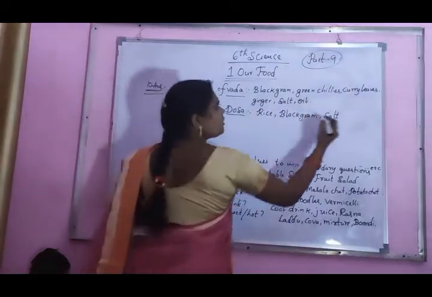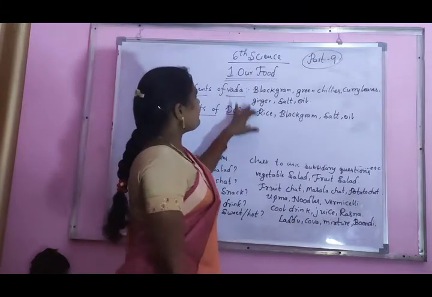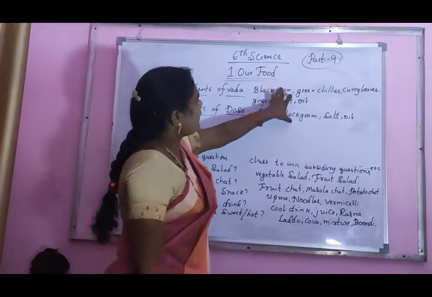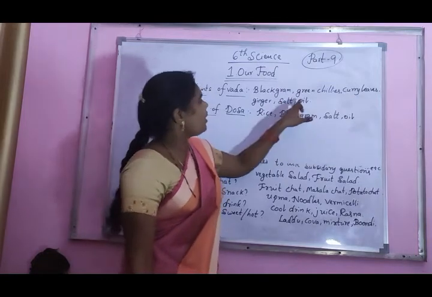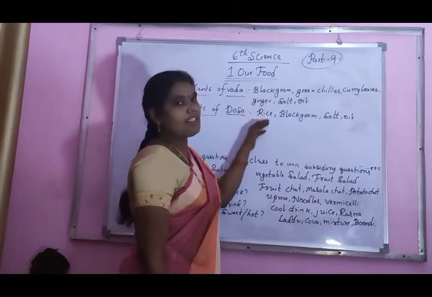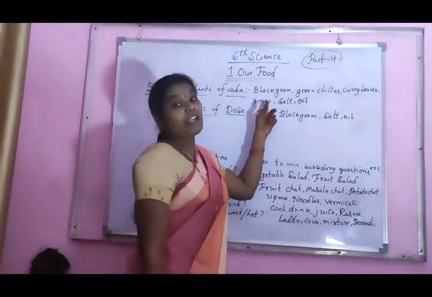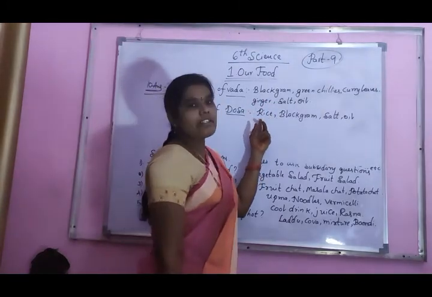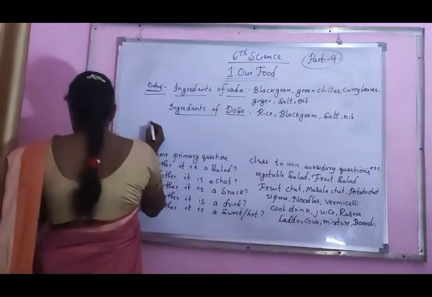Here also oil. Common things: black gram, salt, oil. Some different ingredients are here and here also. Here green chillies, curry leaves, ginger are extra items. Here rice is the different item. Understood?